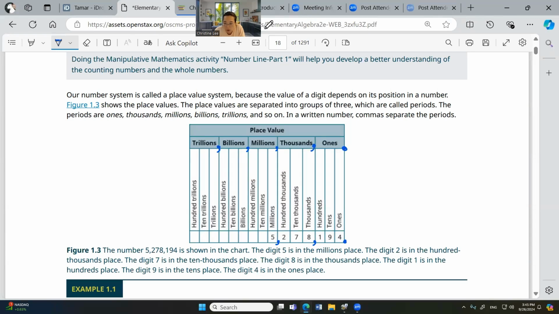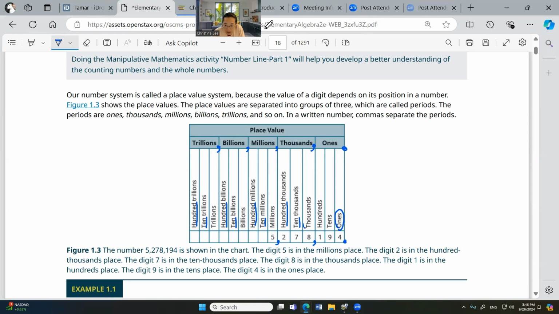Okay, so the first one is called ones. The second one, tens, hundreds. And then it's always 1, 10, 100. 1, 10, 100, you see? But here only this is 1, right?